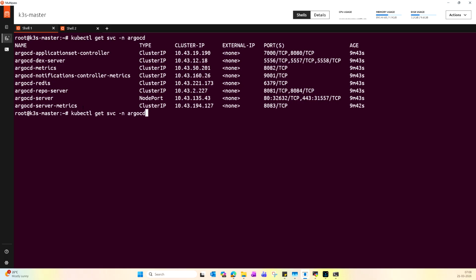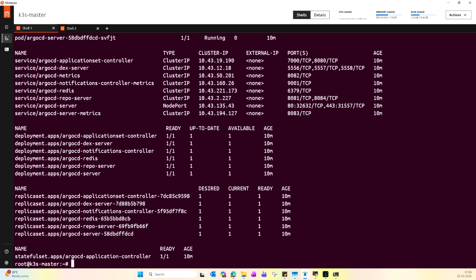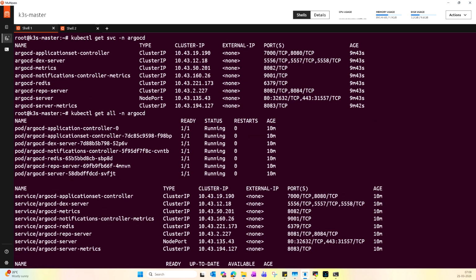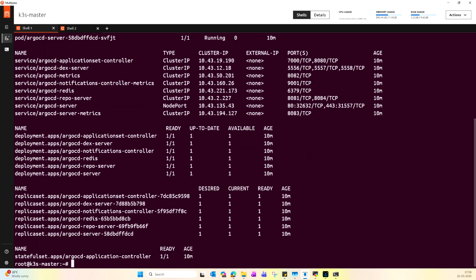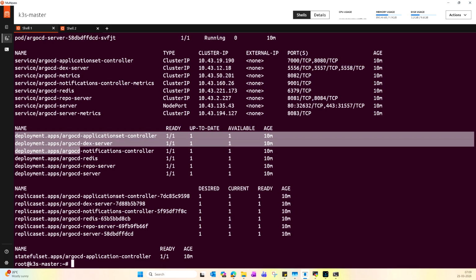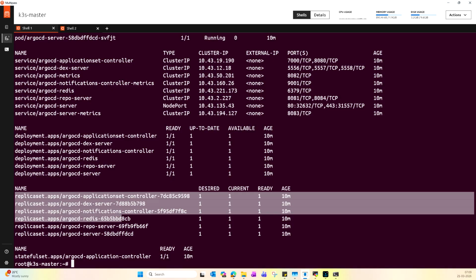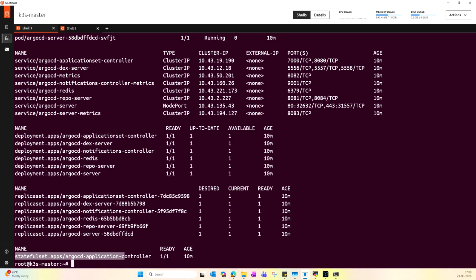You can also run kubectl get all. Here you can see all the resources under Argo CD. These are the pods, these are the services for Argo CD, these are the deployments created for Argo CD, these are the replica sets, and this is the stateful set. Okay, so that's all in this video, and I'll see you in the next one. Thank you.